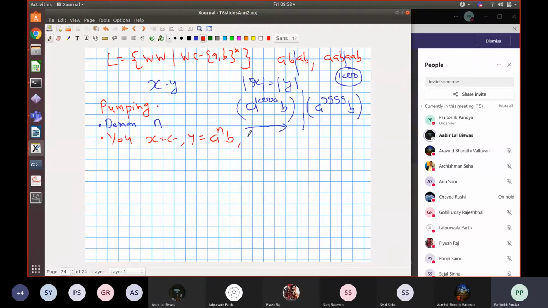And z I will choose as a to the power n, b. Same string repeated. So basically, this is same as saying that we will split it into epsilon, a to the power n followed by b, and a to the power n followed by b, right? This is my xyz part. This is how I split it. And I give this y as a non-pumpable part to the daemon, right?